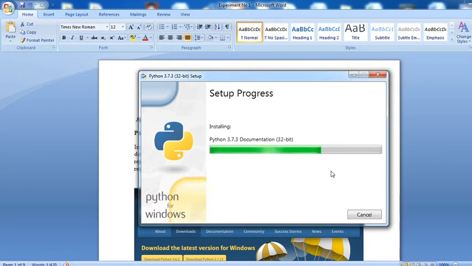See here, installation setup is going on. We have downloaded it, and double-click that particular setup. Simply here setup is going on. See all the features mentioned here: TCL, TK support, 32-bit. All such types of support are displayed here.